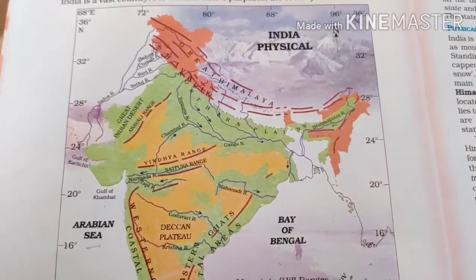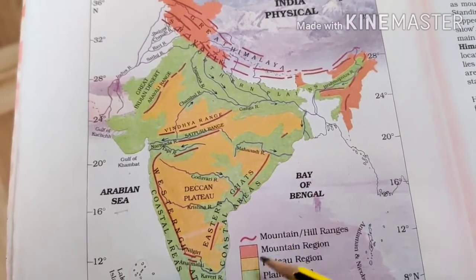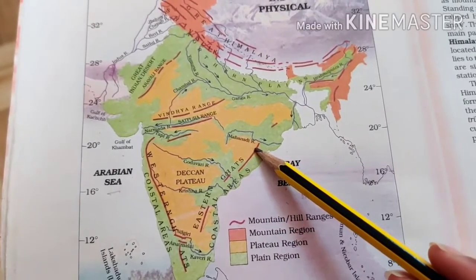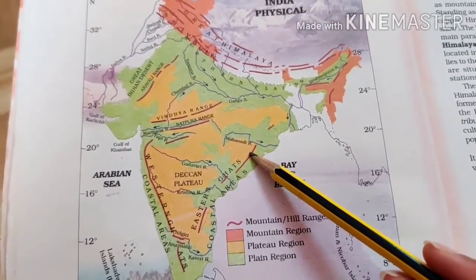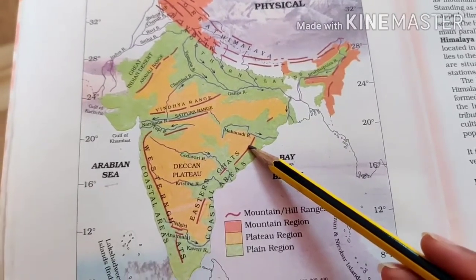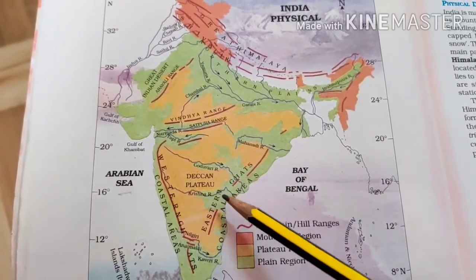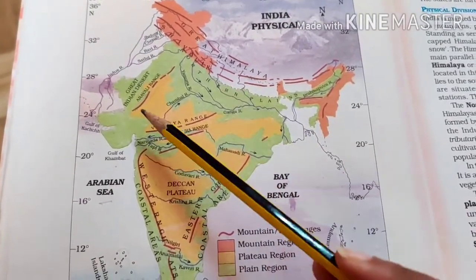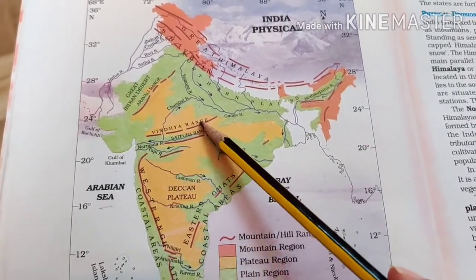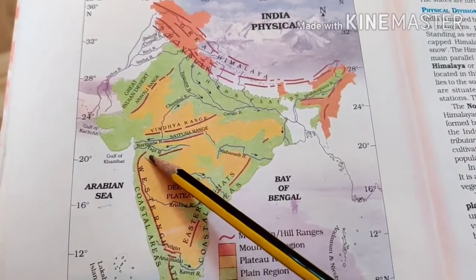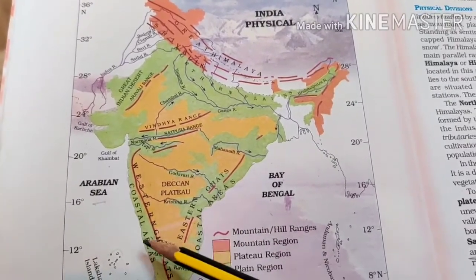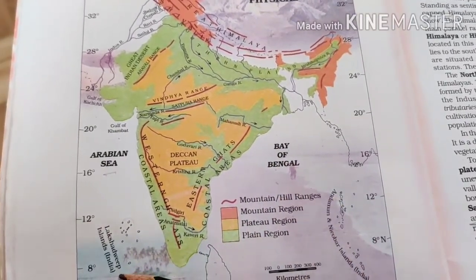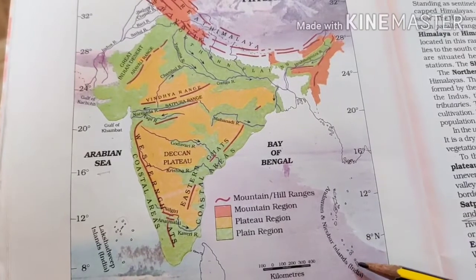Now I told you, in the same way as this map is given, you will be tracing or sticking a map in your geography notebook against this chapter, in front, wherever you start writing this chapter, and you will mark all these places that I have discussed with you. The 3 mountain ranges, the Thar Desert, Aravallis, Vindhyas, Satpura, Narmada, Tapti, Western and Eastern Ghats, the 2 coastal areas, Arabian Sea, Bay of Bengal, Lakshadweep Islands, and Andaman and Nicobar Islands.